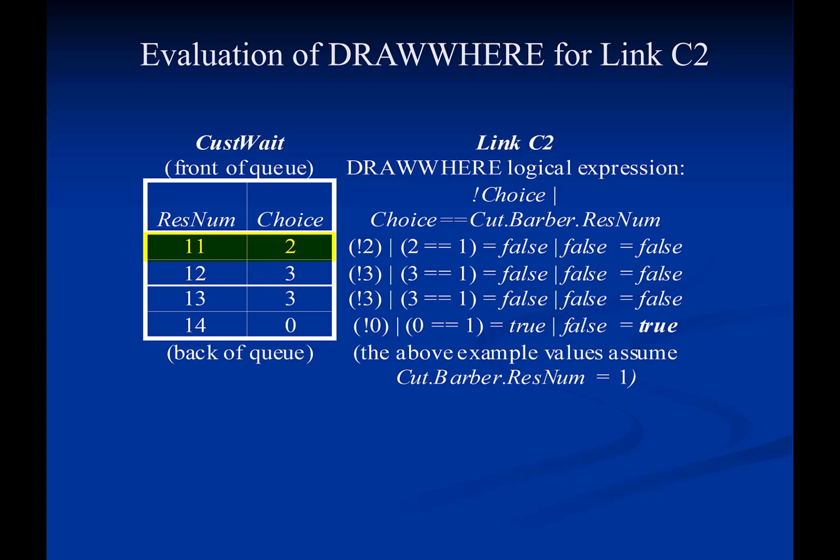Link C2 cursors the first customer in queue cast weight and evaluates its DrawWhere expression. The DrawWhere expression for customer 11 returns the value false, so this customer is passed over. The DrawWhere expression for customer 12 and for customer 13 are also false, so these customers are also passed over. Finally, the DrawWhere expression for customer 14 returns the value true, so customer 14 is drawn by the new instance of activity cut. After the new instance of activity cut receives Barber 1 and customer 14, it proceeds to determine its duration.